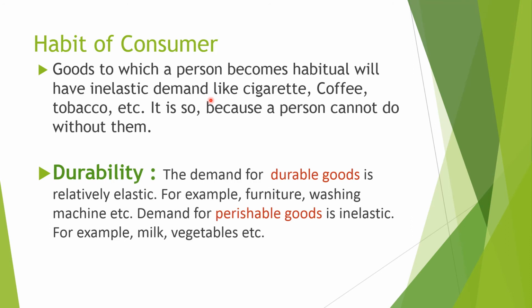Next one, durability. It is divided into two parts: durable goods and perishable goods. Durable goods are those goods which are durable in nature, and perishable commodities are those which will perish in a few days or in a day also. If the commodity is durable, it is elastic. We can buy afterwards, so we can change the demand according to the price. But the perishable commodity is inelastic in nature. If you do not buy milk that day, if you do not buy vegetables that day, they will perish. That's why it is inelastic in nature.